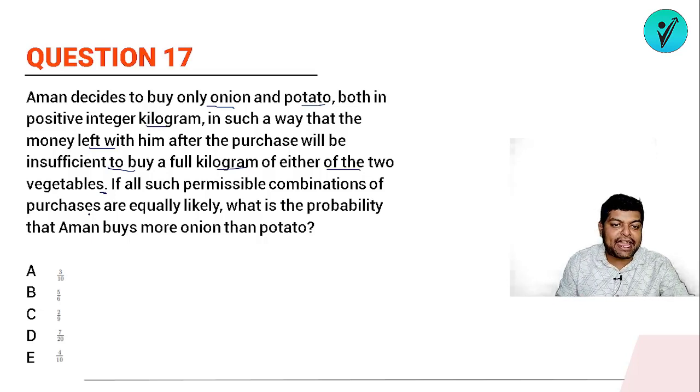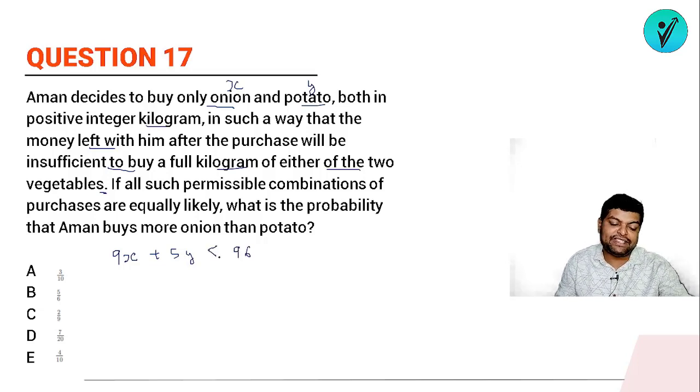Okay, so suppose he is buying onion x kgs and potato y kgs. What was the money that he will be paying for onion? Will it be 9 times x? And for potato, it will be 5 times y. Now this value needs to be less than 96.